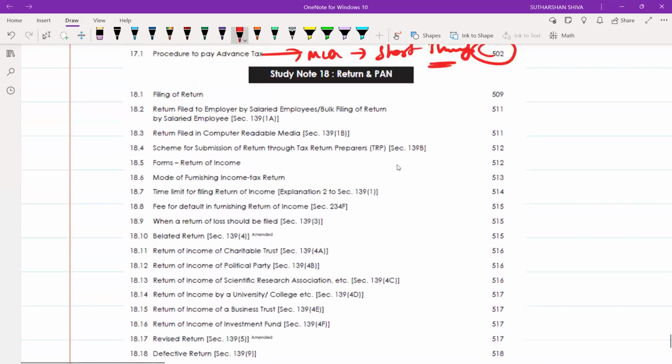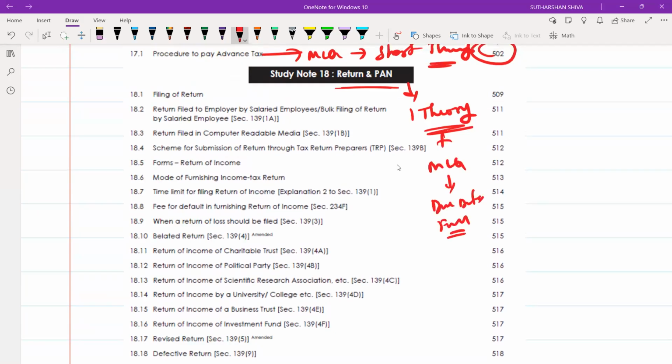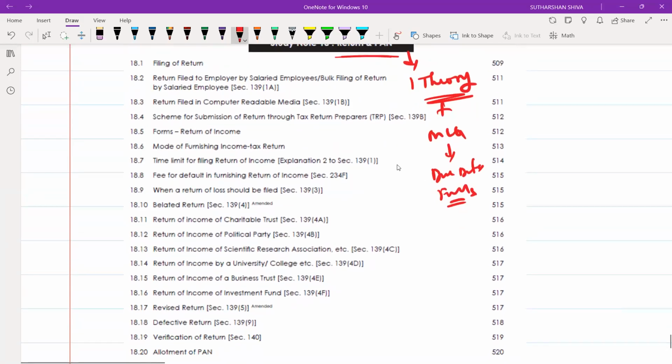Then come to return and PAN. You may get one theory-based question, plus MCQs based on due dates and forms if any. Form numbers, PAN, some kind of stuff is there.